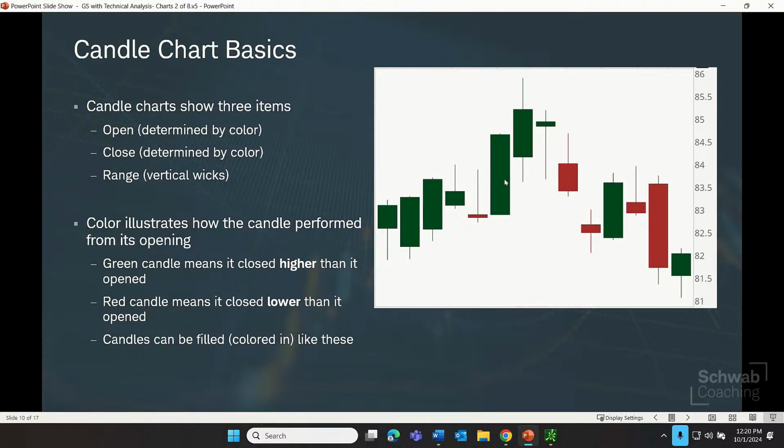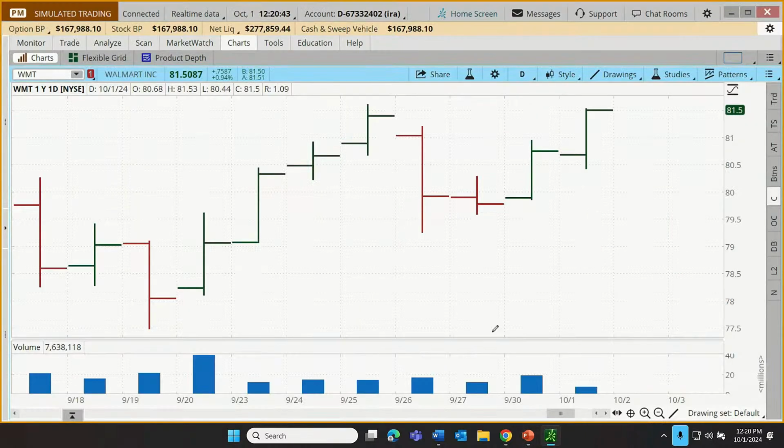But I can glance at a candle like this one right here. We can see it's a solid green candle. That means that the open was down here at the bottom of the body, close was up here at the top of the body, and then the vertical height is just the high to the low. That's the range of trading for the day. Just the opposite for a red candle. So let's go look at that on our example chart again. I'm just going to stick with Walmart, but let's switch our style here.